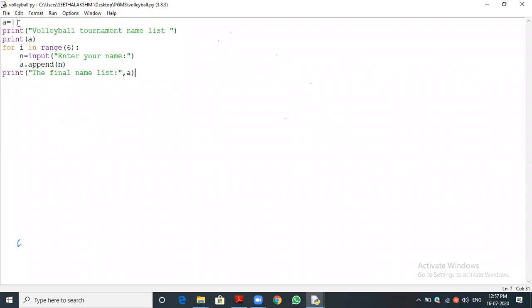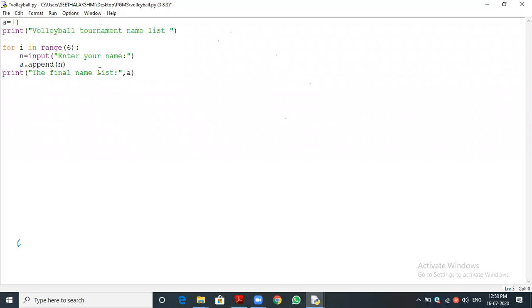See the program. Can anyone explain the program? What is the first line? First we are getting the list from the user, creating an empty list. The first line is A equal to an empty list. Then the print statement, volleyball tournament; it is not needed, so I'm omitting this one. Next we are using the for loop for the number of students. We need to give n.